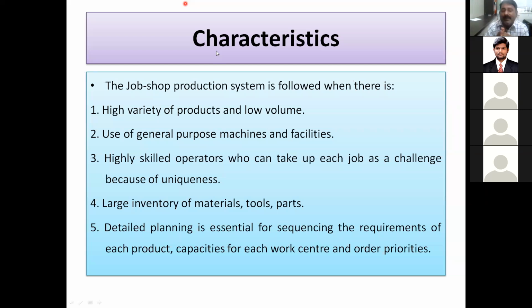Then, large inventory of materials, tools and parts. So inventory is more. I have given you the idea of what inventory is: raw material not processed, then material in process. At the same time, welding is required, manufacturing is required, fabrication is required, machining is required, quality control is required. For machining, many tools are required. The job is loaded for machining.